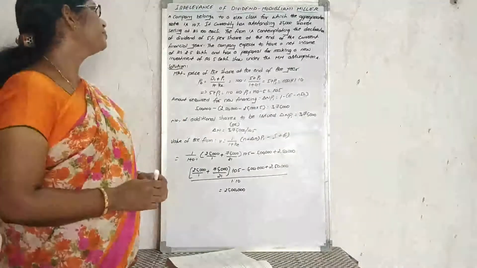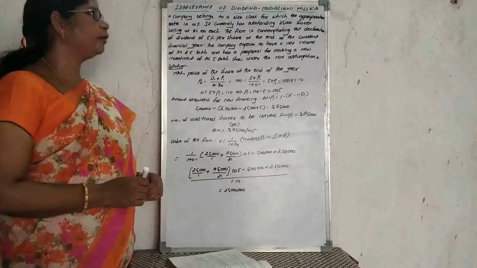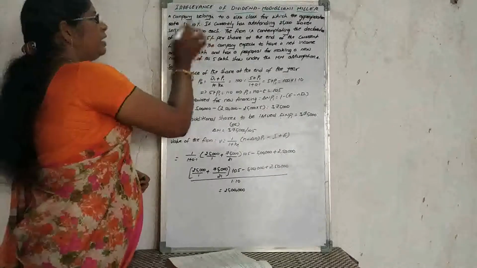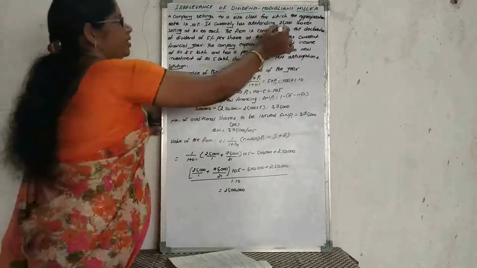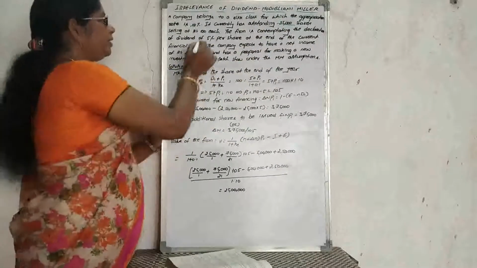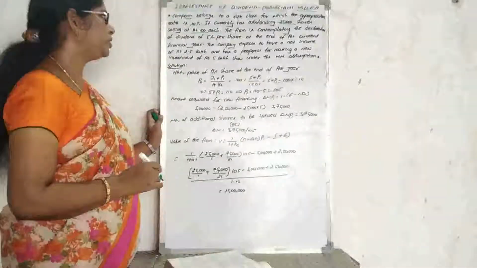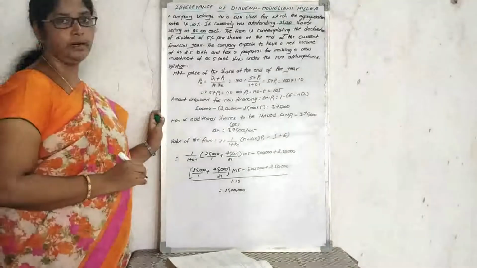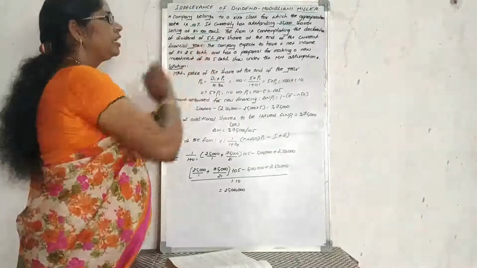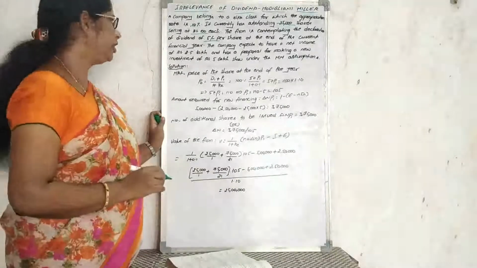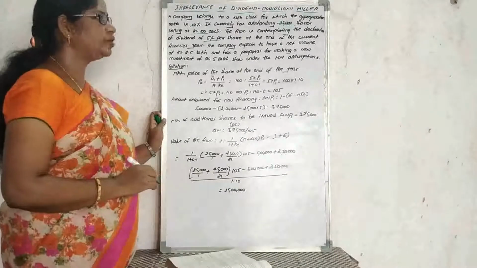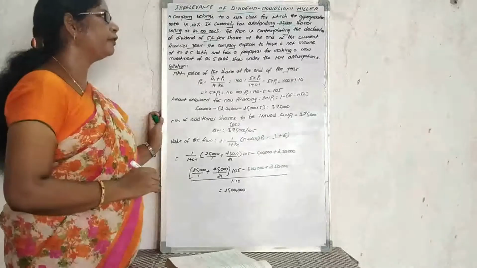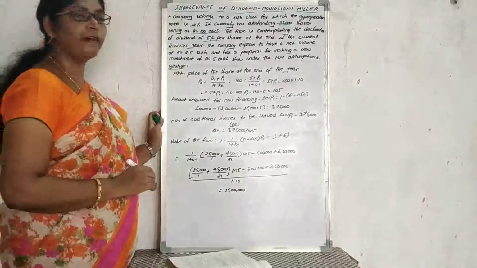The illustration: a company belongs to a risk class for which the appropriate capitalization rate is 10%. It currently has 25,000 shares outstanding, selling at 100 rupees each. The firm is contemplating the declaration of a dividend of 5 rupees per share. At the end of the current financial year, the company expects a net income of 2,50,000 rupees and has a proposal for making a new investment of 5 lakh rupees.